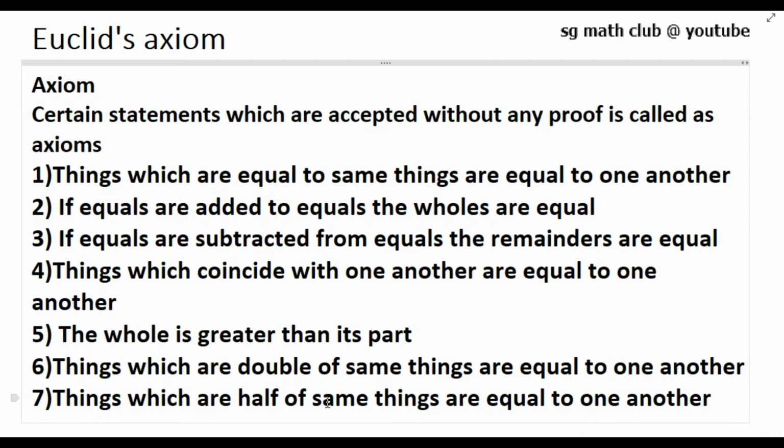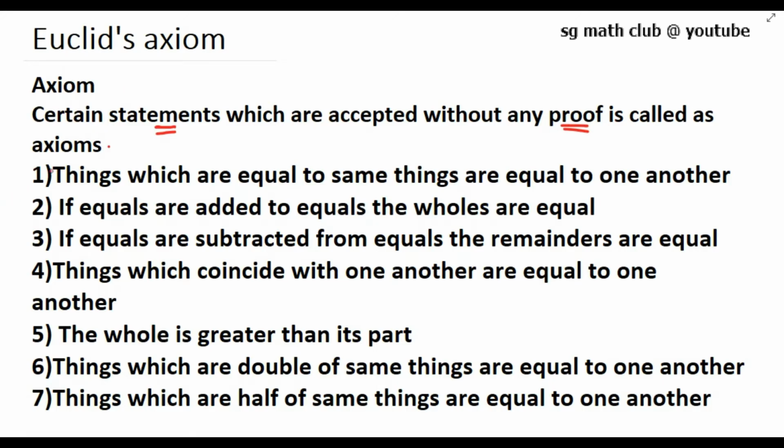We have already learned about Euclid's geometry, some of the definitions in Euclid's book called Elements, and also some of the undefined terms like point, line, etc. And we have already seen what an axiom is also. The statements which are accepted without any proof or logical reasons are called axioms. So in this video we will learn more about Euclid's axioms.